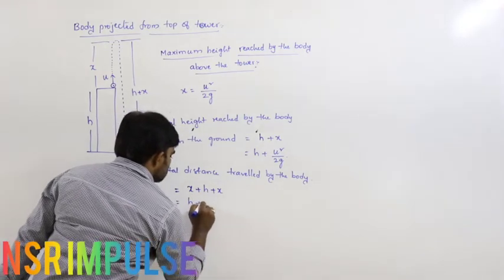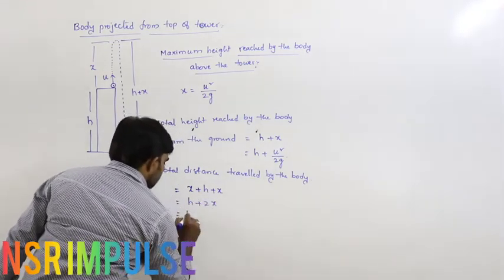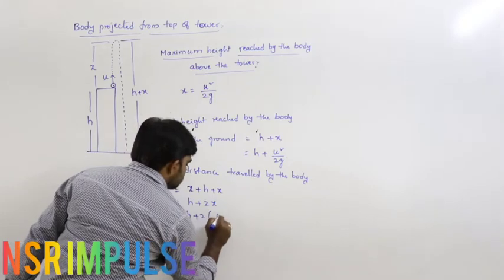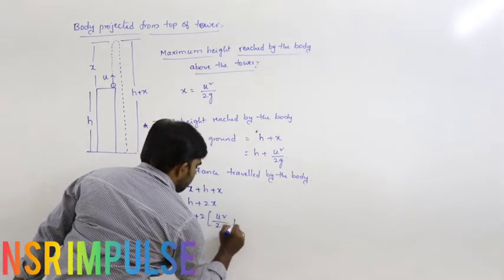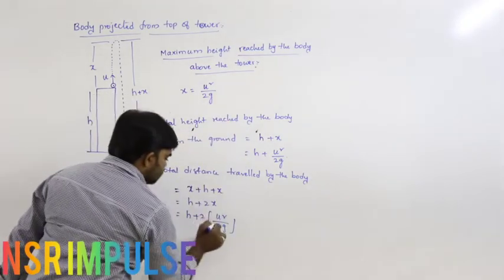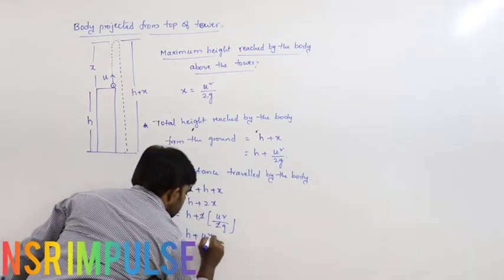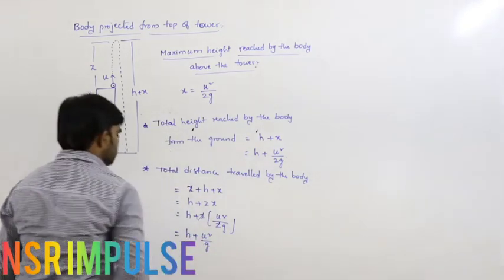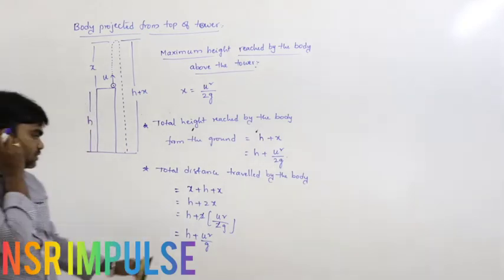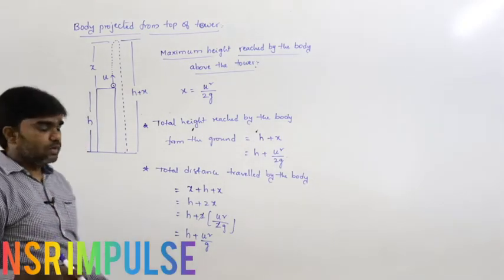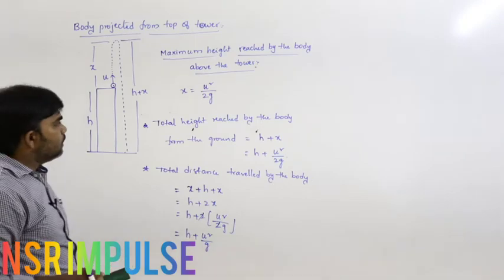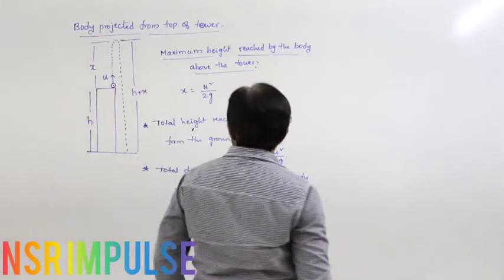So h plus 2x. h plus 2 into x value, and the x value we got is u square by 2g. The 2 gets cancelled. That is equal to h plus u square by g. Total distance travelled by the body is equal to h plus u square by g. So this is the total distance.